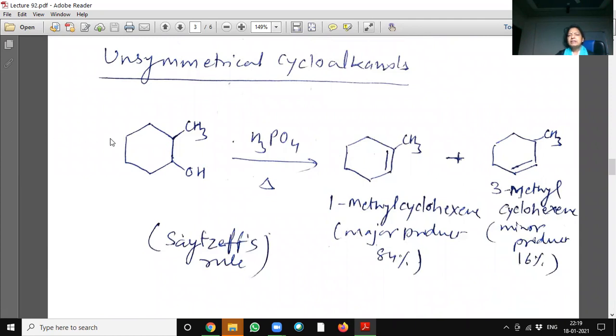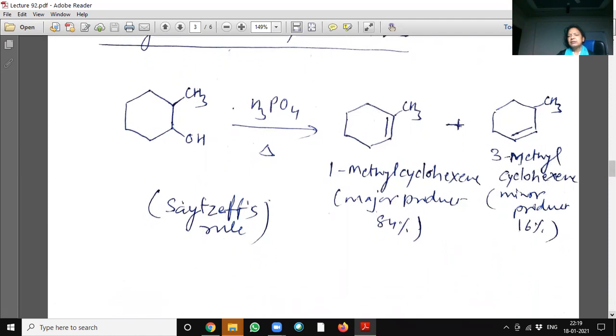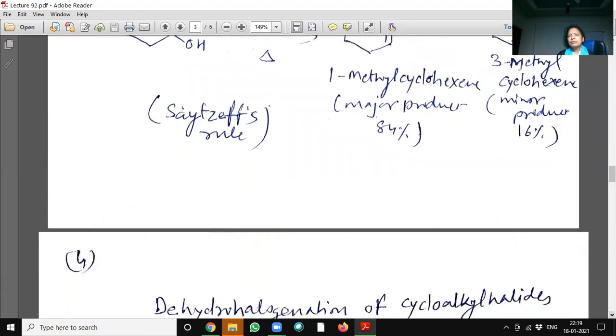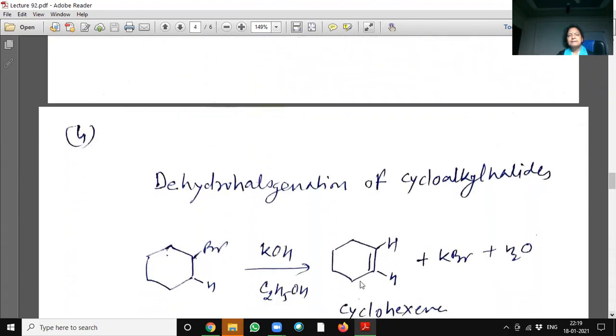Unsymmetrical cycloalkanols. Here the dehydration occurs according to Saytzeff's rule. We will get more of this product, 1-methylcyclohexene, as we had seen in butene. Here, this is a minor product. So this will be a major product, just like we had seen in the butene molecules in alkenes.